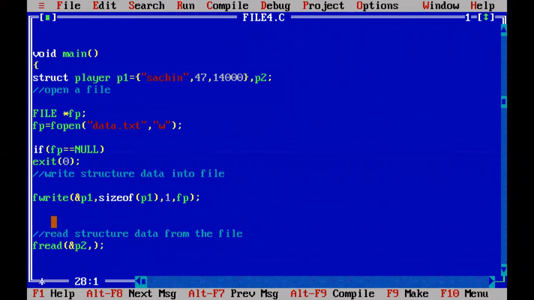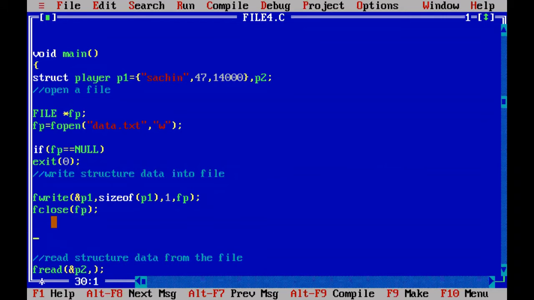For this, you have to close the same file. Which file? Data.txt first. How to close it? fclose. Which file are you going to close? The FP file. And now you open the file freshly in reading mode. So how to open? fopen. The first argument is the file name data.txt, and you open it in reading mode. It will return a file pointer that you will store into FP.